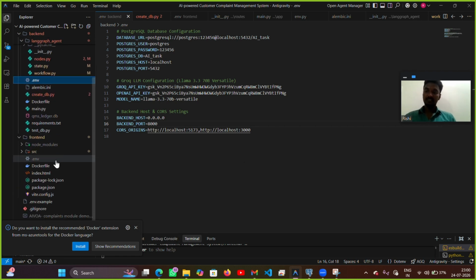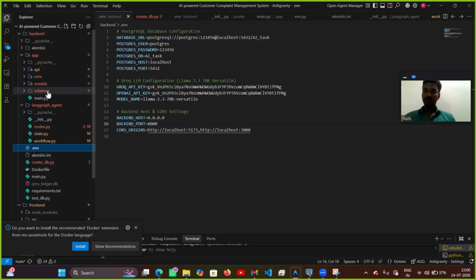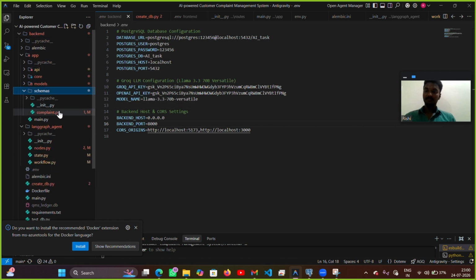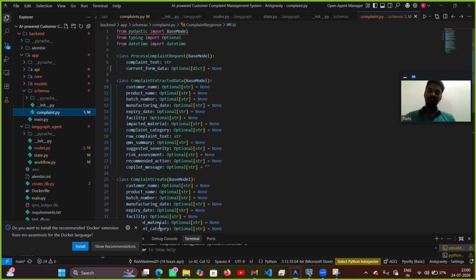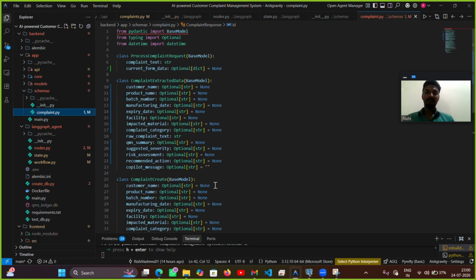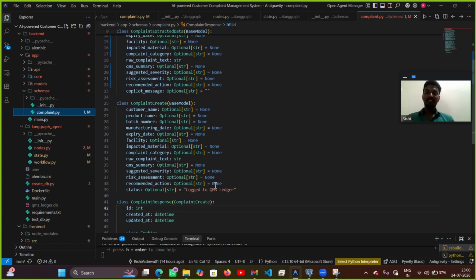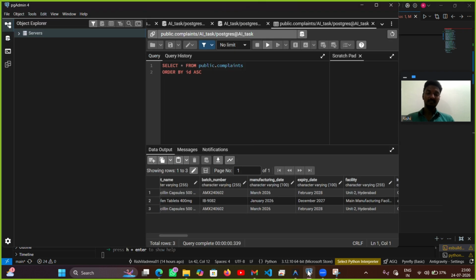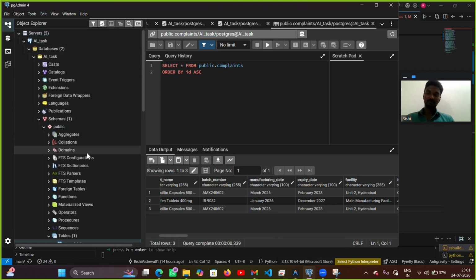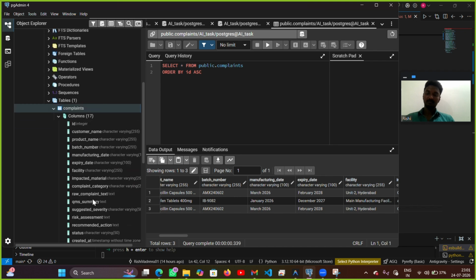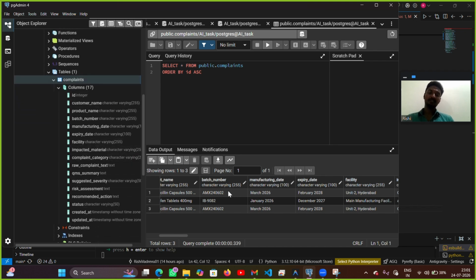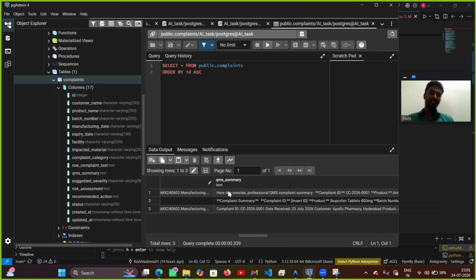Coming to the database, these are the database fields I have mentioned, where all of this will be stored. We have it stored in Postgres, as I showed earlier. Here the fields are stored, where every field will be stored safely and securely.